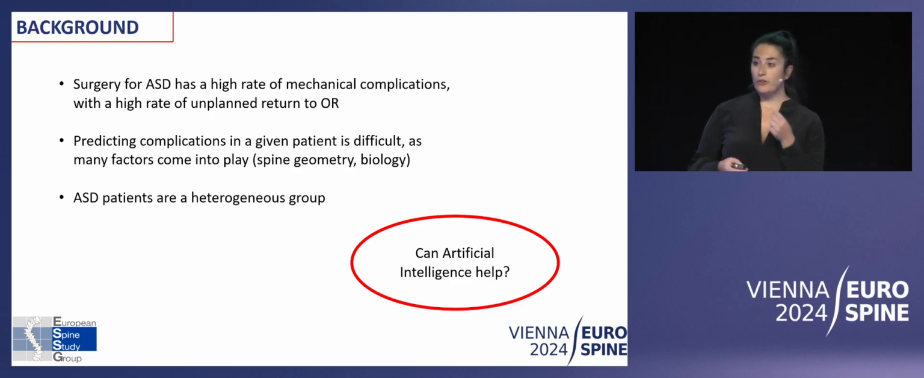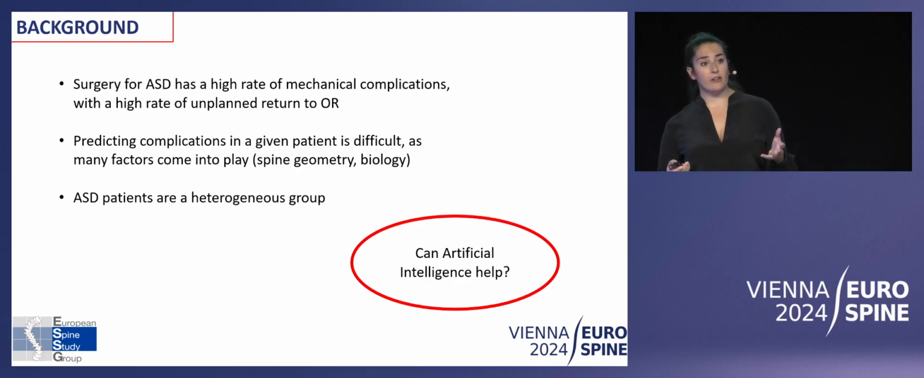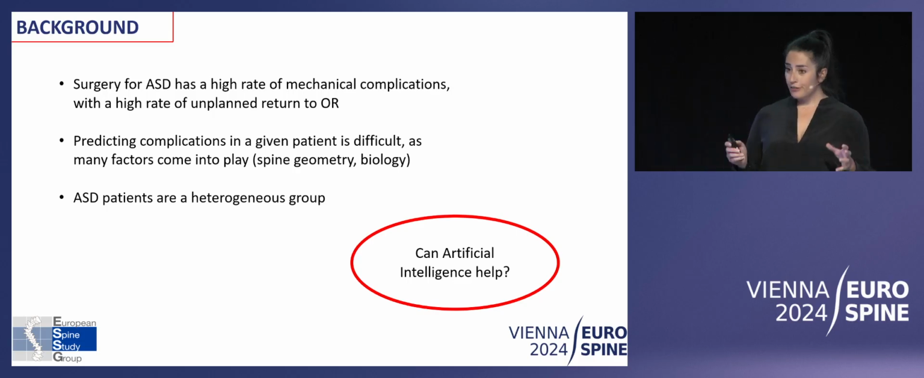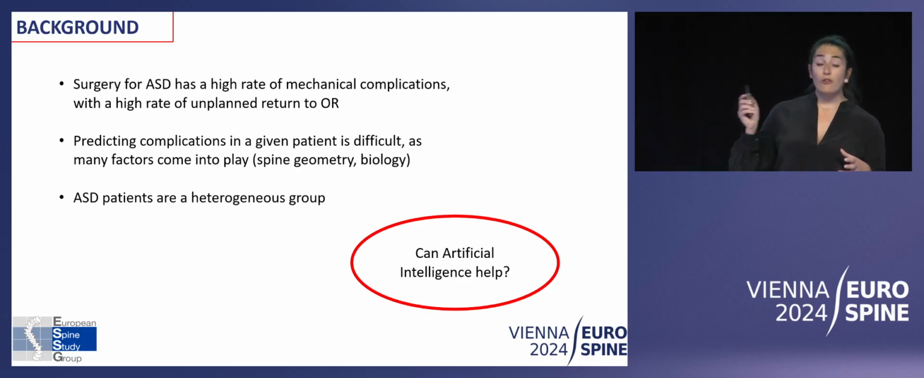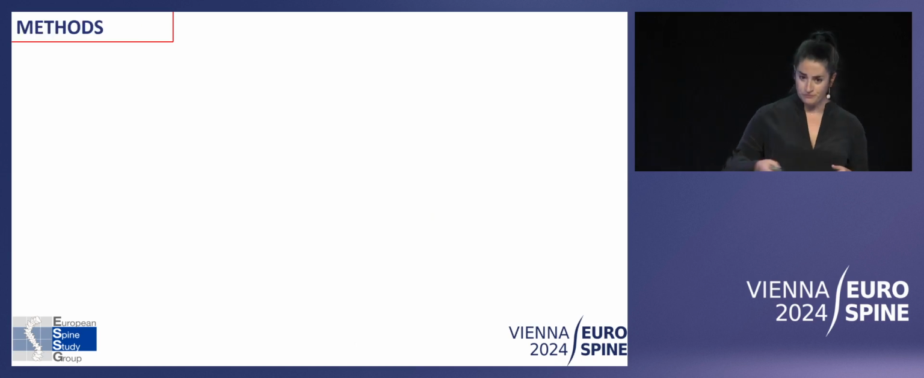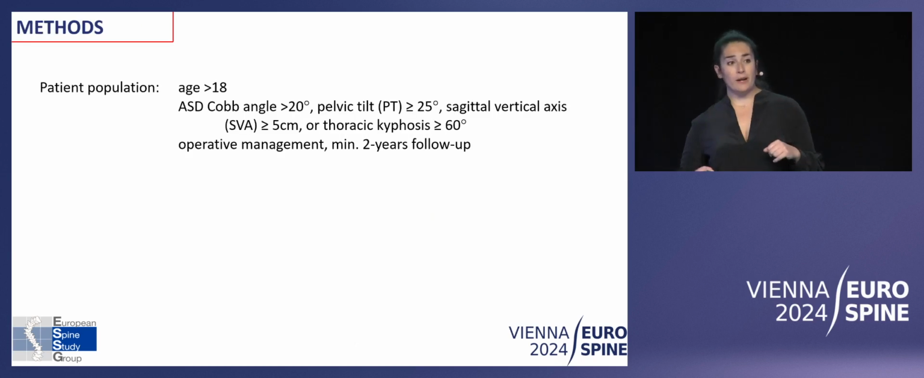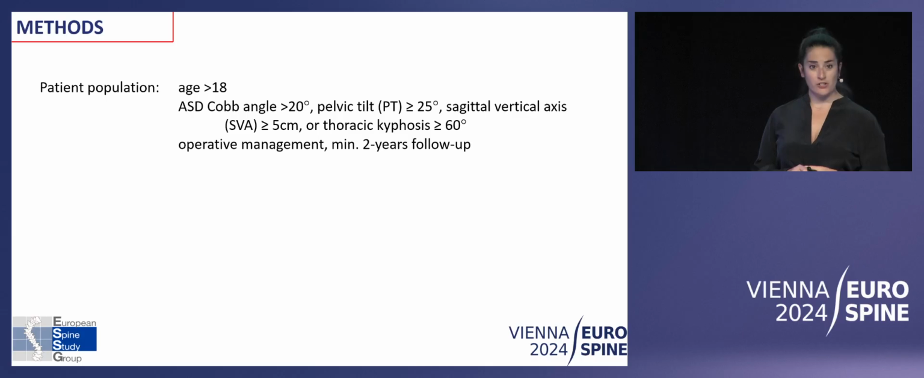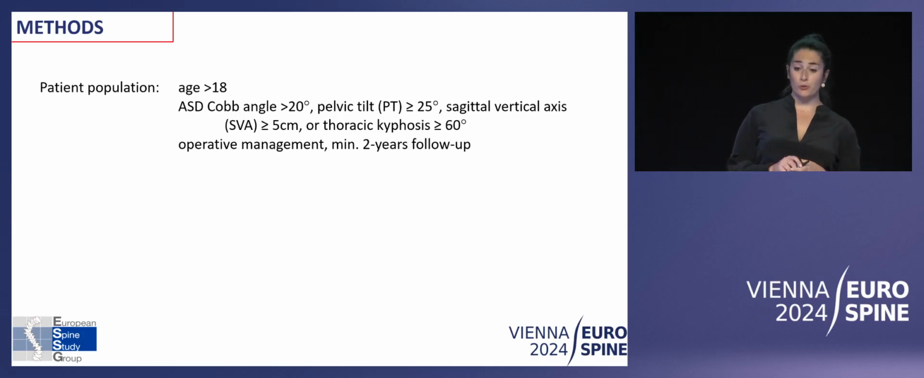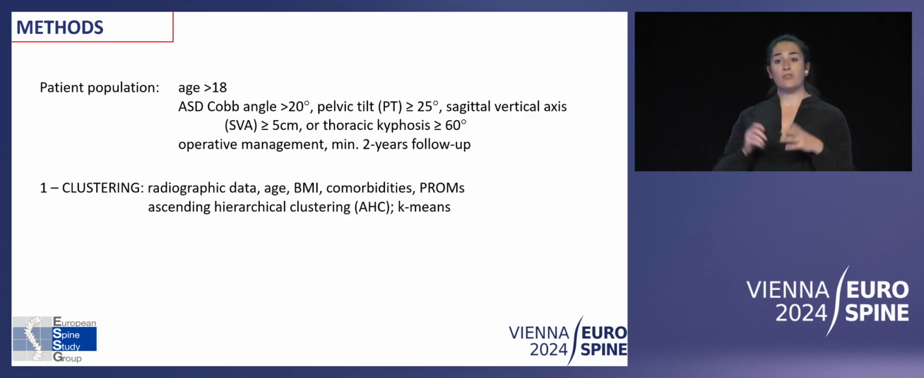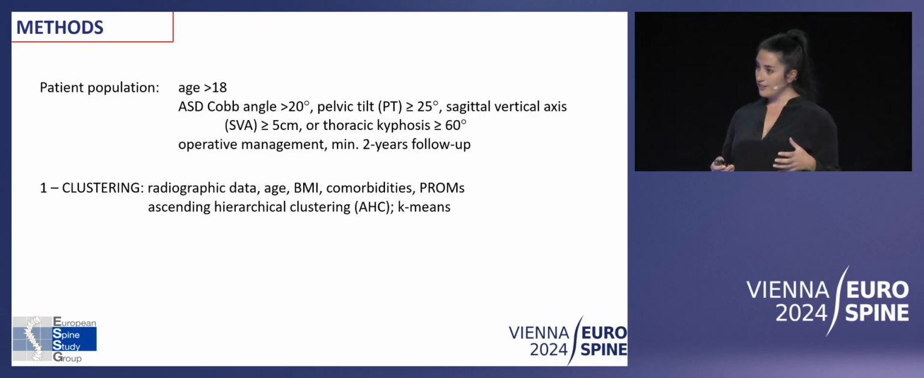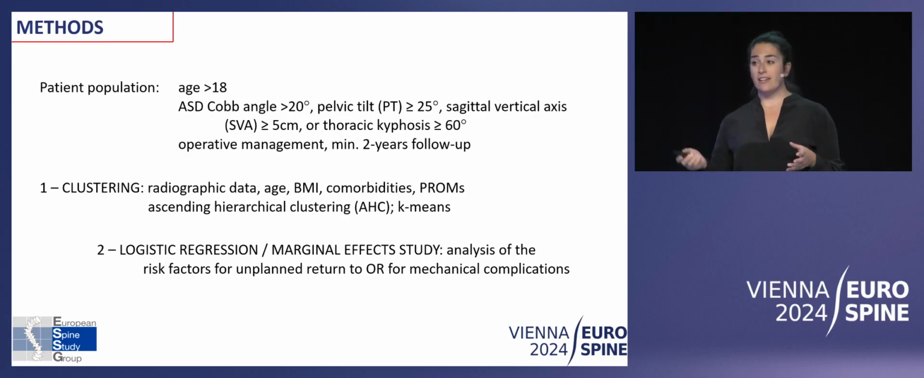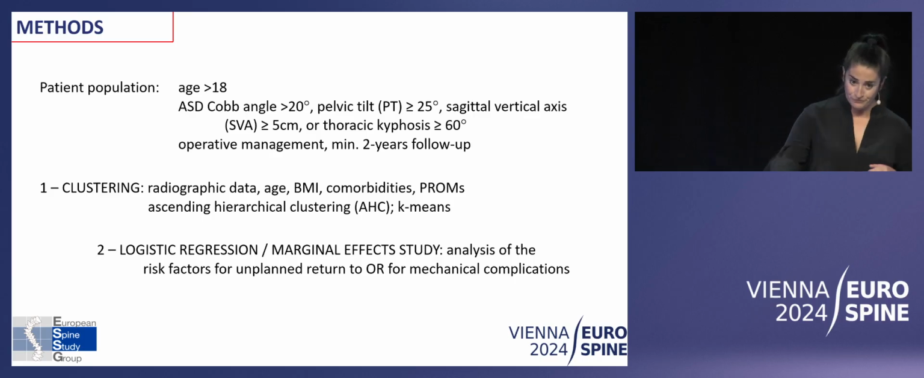So what we did was use a machine learning algorithm to cluster our patients, and the question that we asked was, do we have a different revision rate and different risk factors for the different clusters that we observed? So we performed a retrospective study on a prospective database from the ESSG on adult patients who underwent surgery and had a minimum follow-up of 2 years. The first thing that we did was cluster them based on their baseline characteristics, and secondly, we performed logistic regression and a marginal effect study to investigate the risk factors in each cluster.